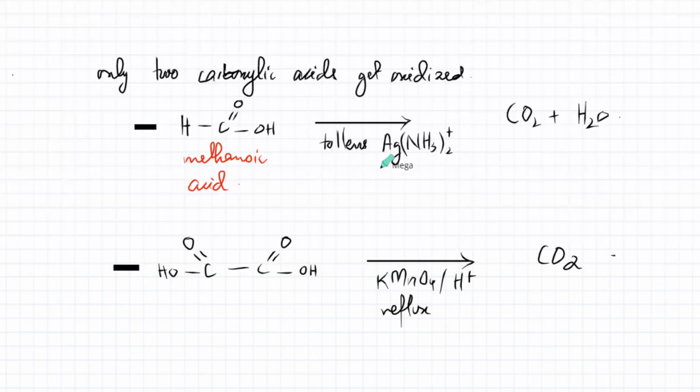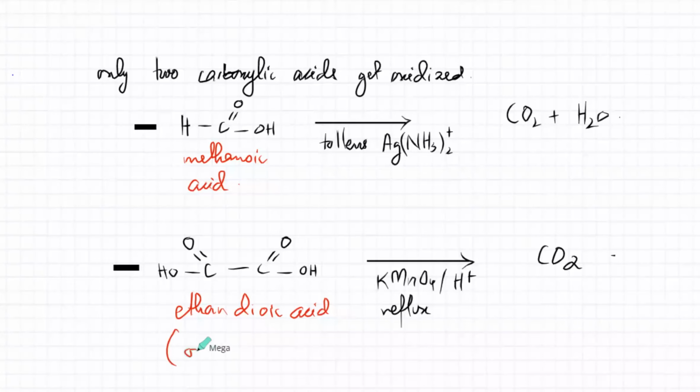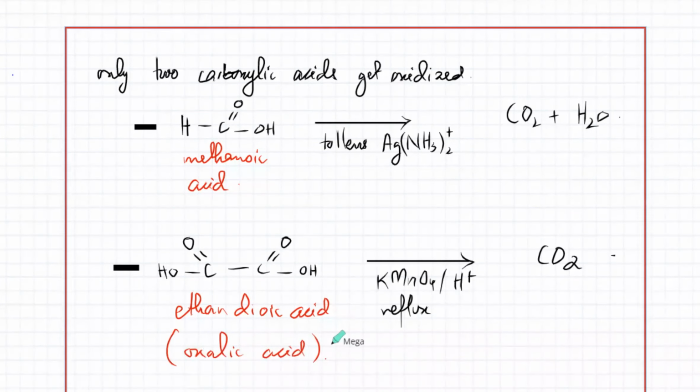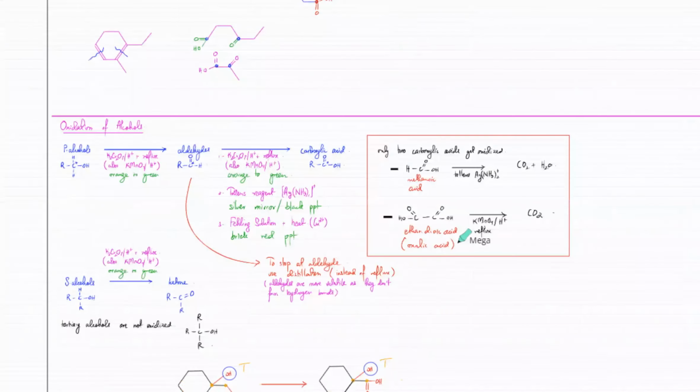Let me write the name of this one. The proper name is ethanedioic acid, or diethanoic acid. Even in questions, it's very often referred to as oxalic acid. So that, I think, sums up all redox reactions.